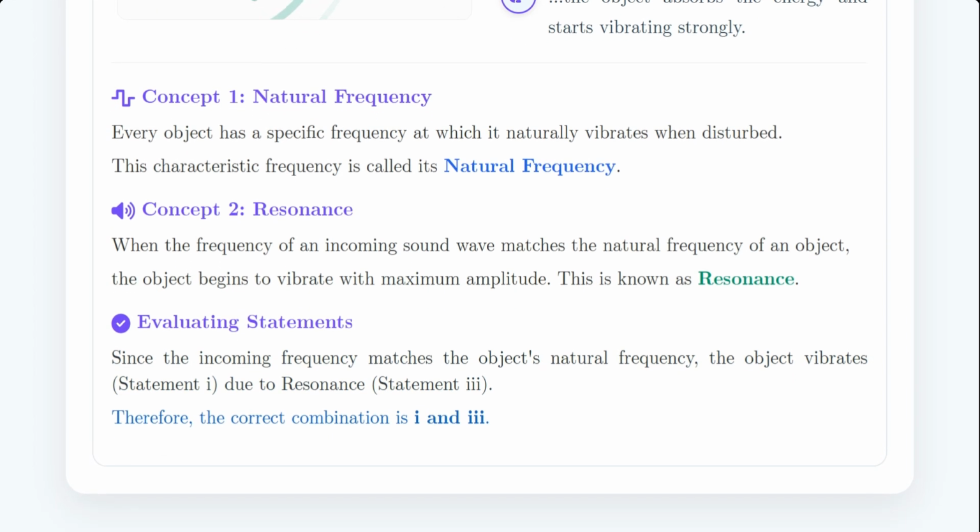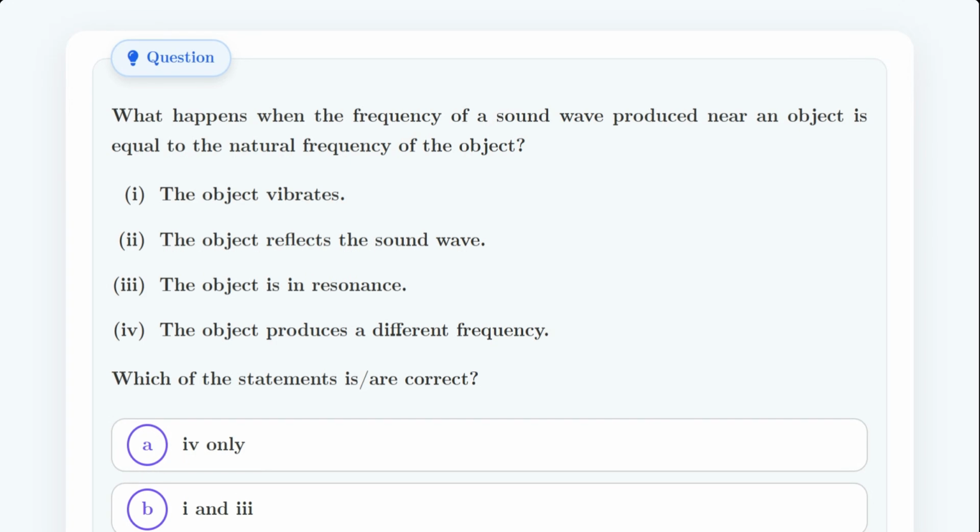Therefore, the correct combination is statement 1 and 3. So the right answer is option B. Did you all get it?